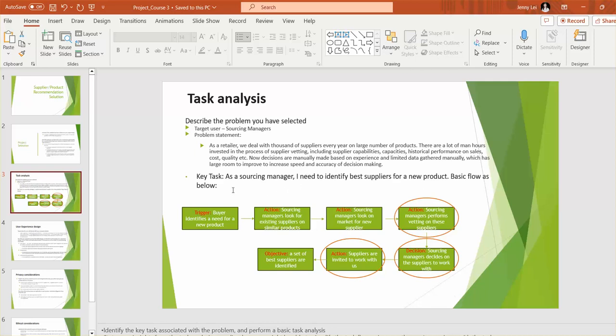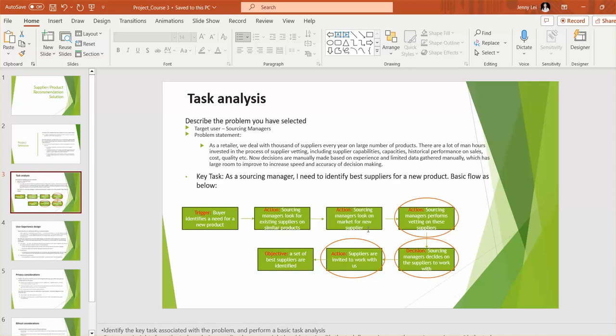So the key task for this product will be, as a sourcing manager, they will need to identify the best supplier for a new product. The basic flow is as below. First we define the trigger. The trigger will normally be a buyer or a merchant who identifies a need for new products. They say, hey, I need to source these new products, and they pass these requirements to our sourcing managers. Our sourcing managers will then start to look for existing suppliers in our database who can produce similar products. They are also looking at the overall market to see if there are any potential suppliers we can partner with.